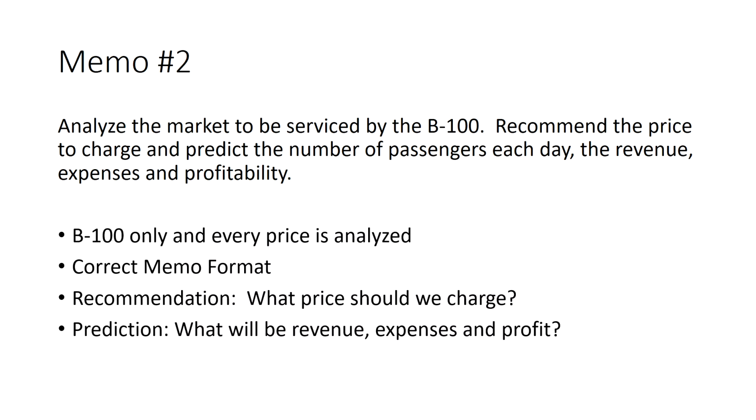You're also going to write your memo in the correct format, and in the memo, you're going to make a recommendation answering what price you should charge, and you're going to make a prediction about what will be the revenue, expenses, and profit if they follow your recommendation. Let's get going.